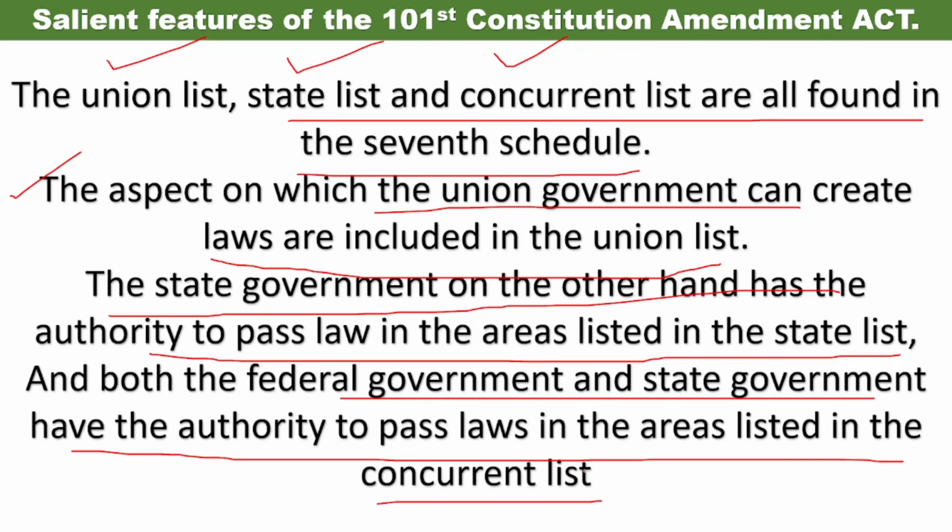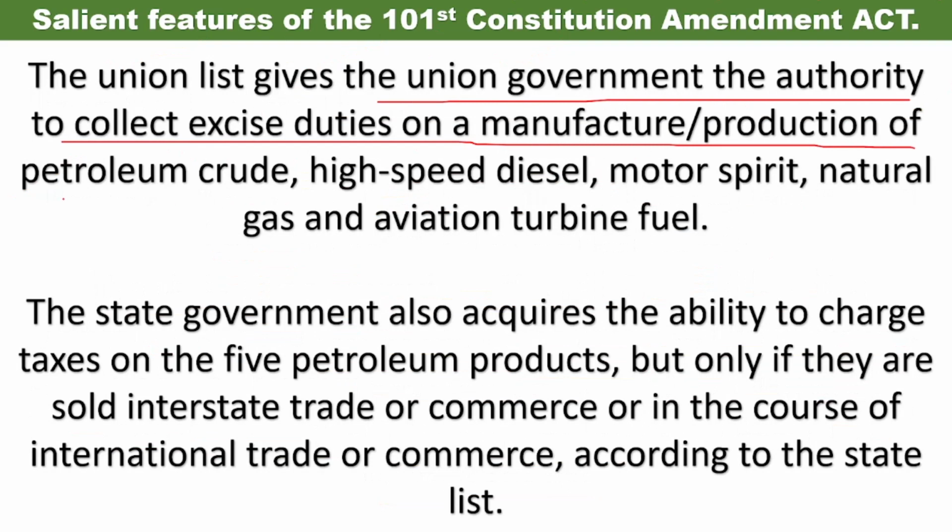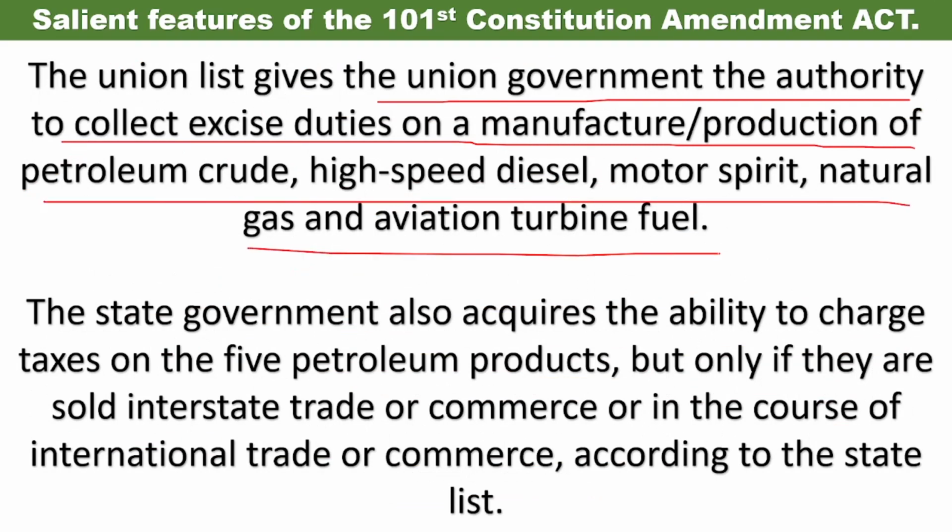Next, the union list gives the union government the authority to collect excise duties on the manufacture or production of petroleum crude, high-speed diesel, motor spirit, natural gas and aviation turbine fuel. So what this union list tells us is that it gives an authority to the union government to collect taxes, that is excise duties, on the petroleum products, the high-speed diesel or the motor spirit